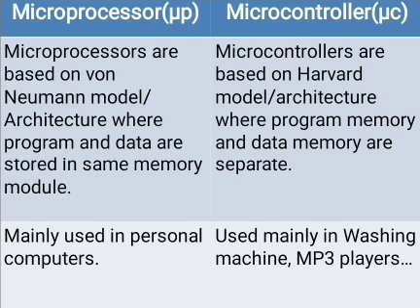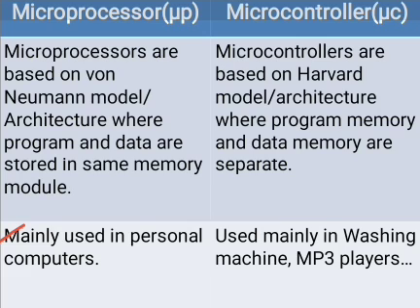And also, the microprocessor has many instructions to move data between memory and CPU. But the microcontroller has one or two instructions to move the data between the memory and the CPU. Next, the microprocessor is mainly used in personal computers.